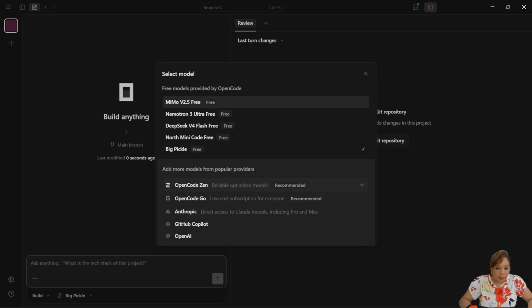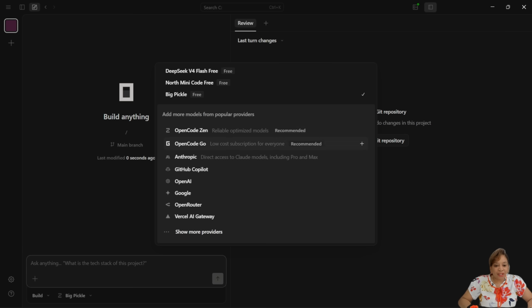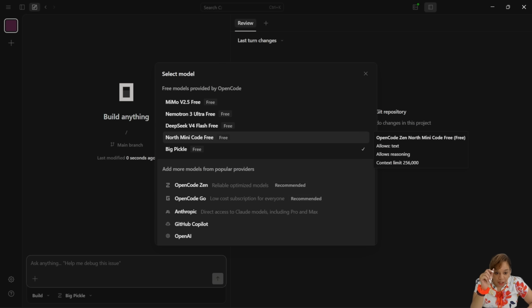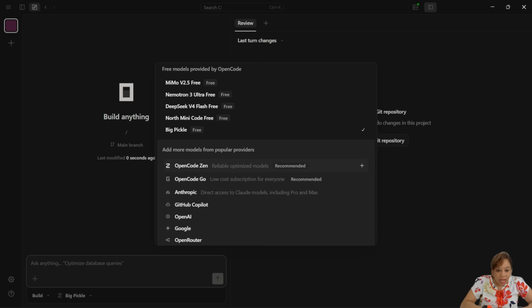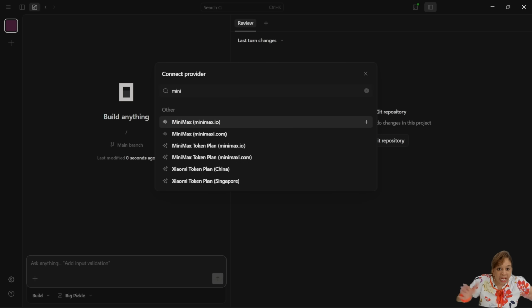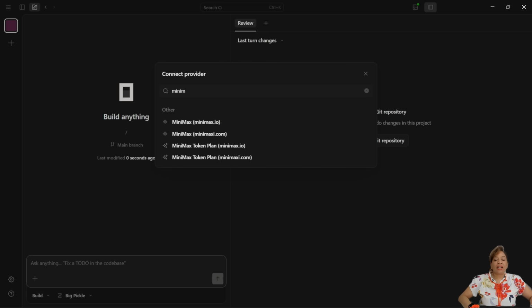So we go down to Big Pickle. Okay, look at different ways, different codes. That's free. They have so many different ones. But then I go to more. I type in Mini, and there you go. I'm going to connect to provider.